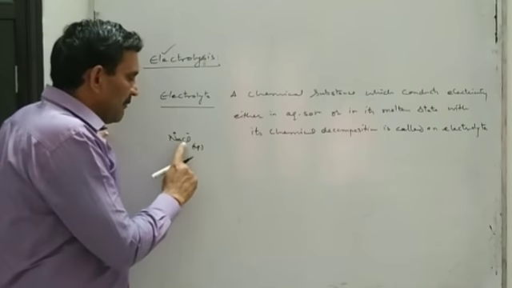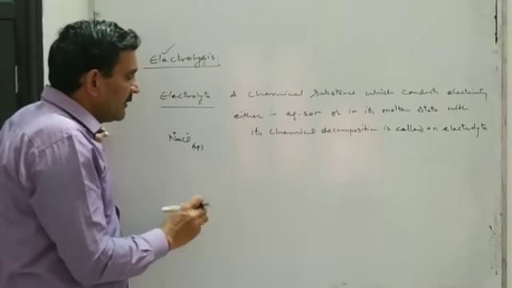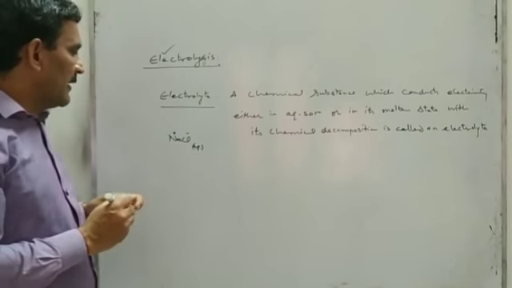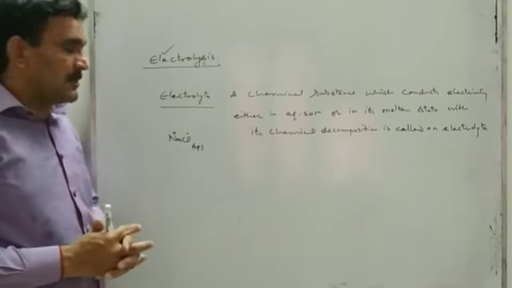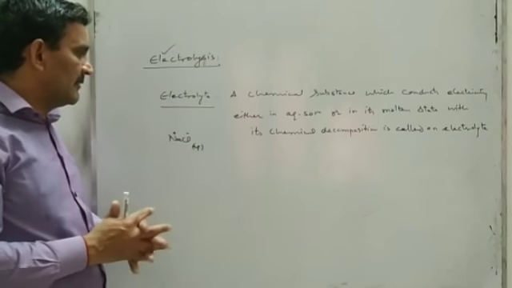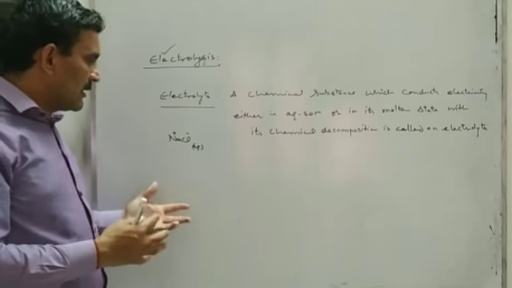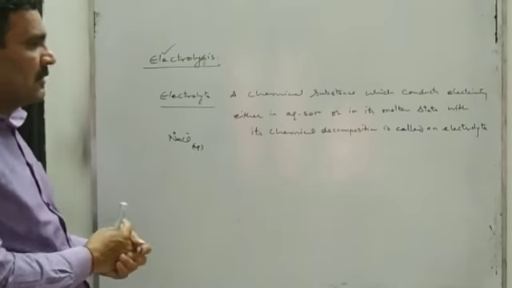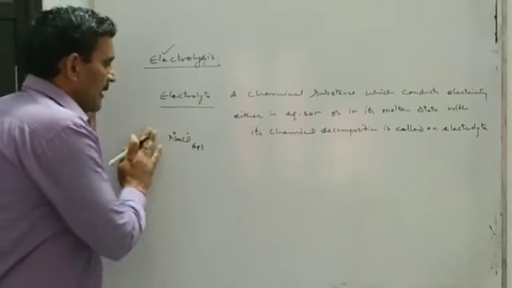And when electricity is passed through molten sodium chloride or aqueous solution of sodium chloride, it will chemically decompose. So such a chemical substance which conducts electricity in its molten state or in aqueous solution with its chemical decomposition is called an electrolyte.